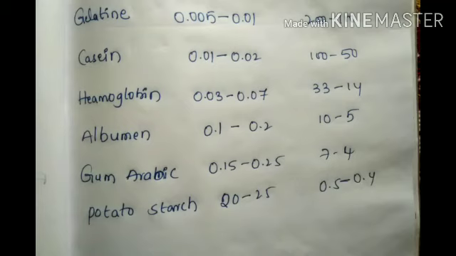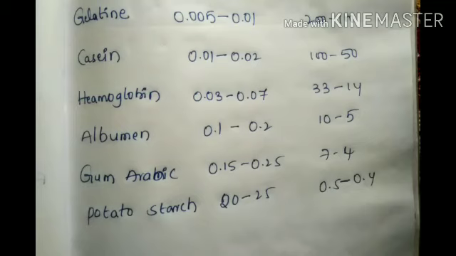I think it is easy. It is the calculation of the weight of protective colloid in milligrams to be added to 10 ml of gold solution to prevent its coagulation on adding 1 ml of 10% NaCl.